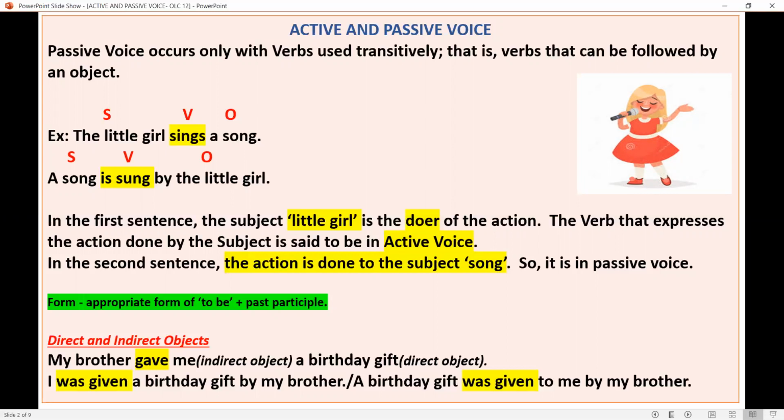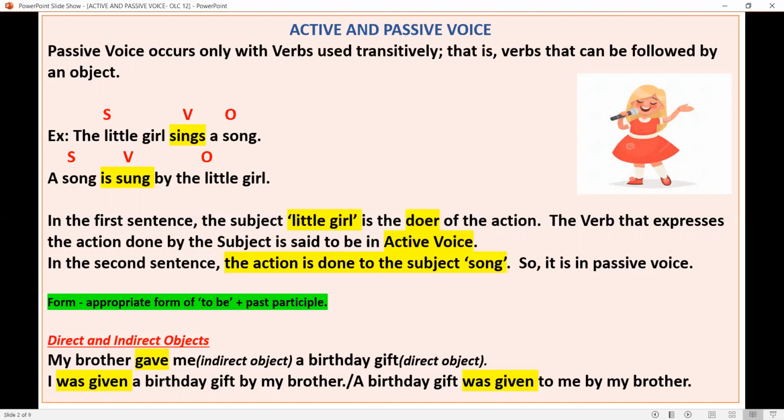Look at this sentence. The little girl sings a song. What does the little girl sing? The little girl sings a song. So a song is the object. Now, sings is the verb. This verb is a transitive verb in this sentence.